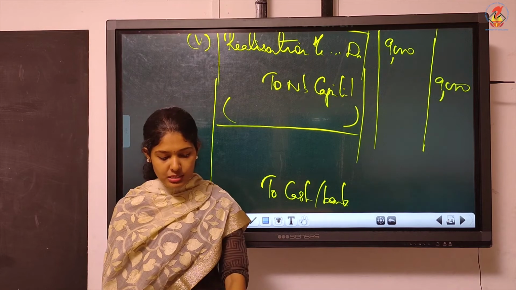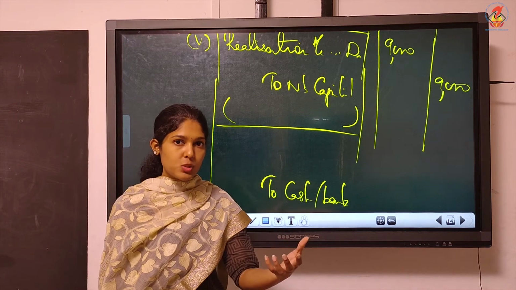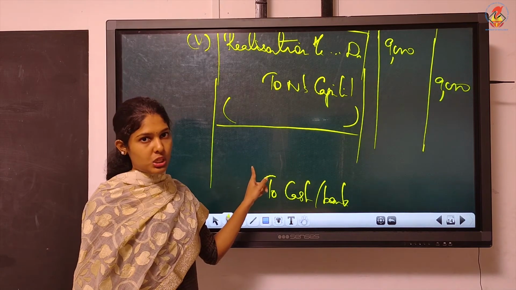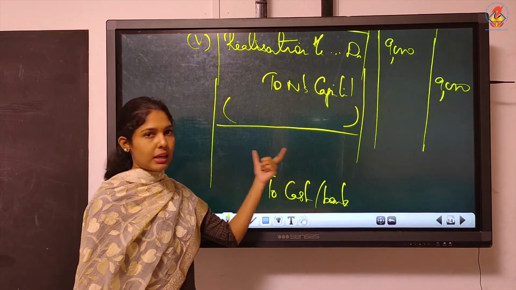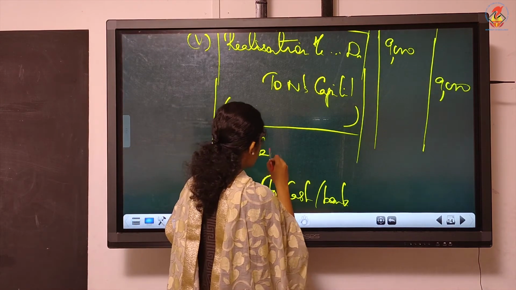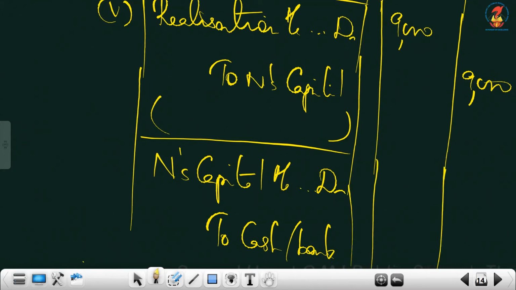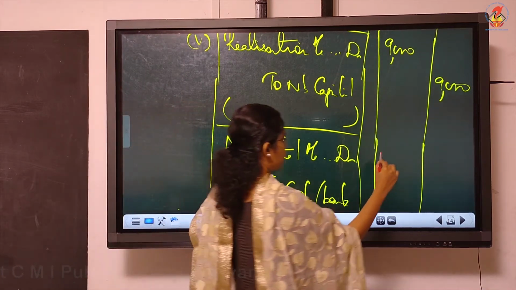Now read that second sentence. N agreed to bear the expenses. That means N's account must be debited. Don't write realization. If the firm is bearing, if nothing was mentioned like N agreed to bear, you can write realization debit. Here specifically it is written N agreed to bear. So when the partner is bearing, you must debit his account, N's capital account debit. That's why I'm asking you to write one by one. Divide the whole transaction into two or three. One by one you try to write the accounts. Amount is 4,000.